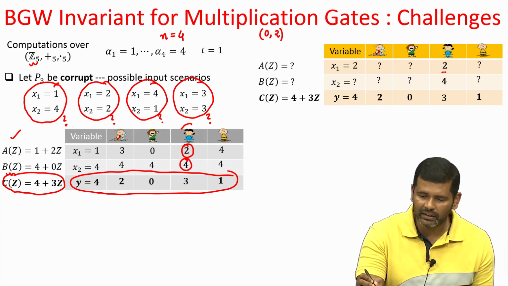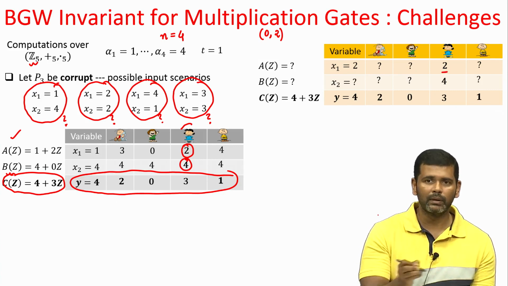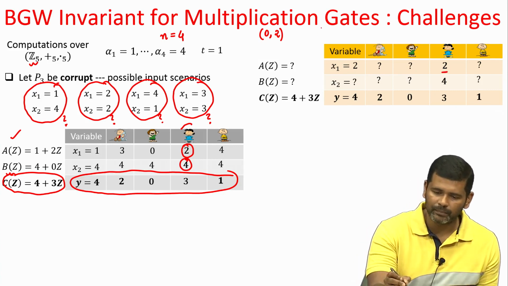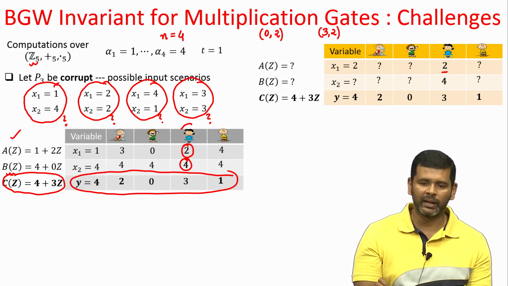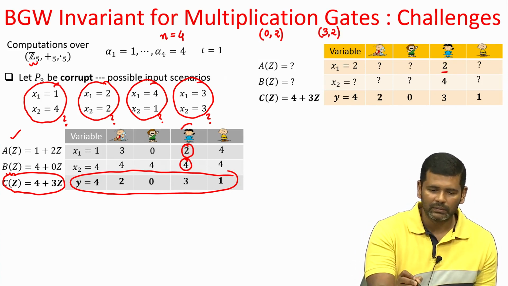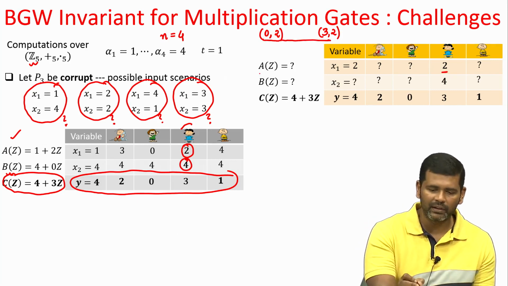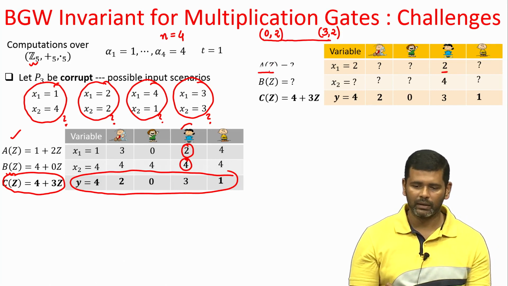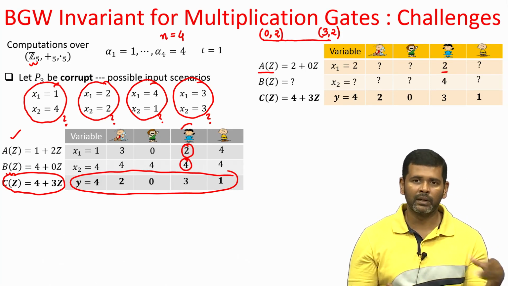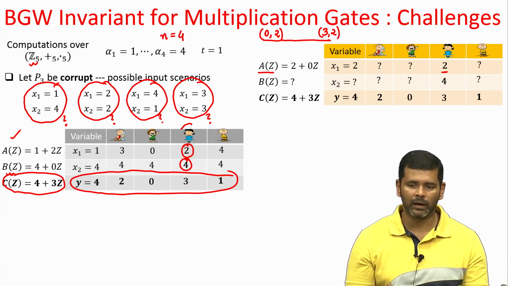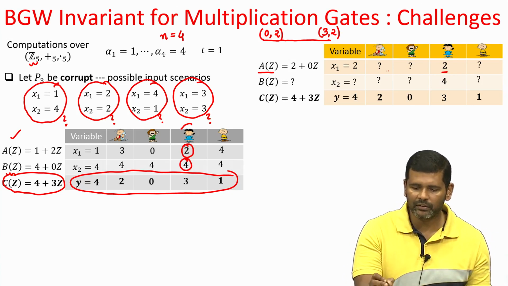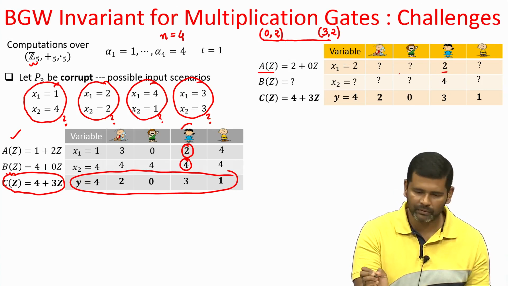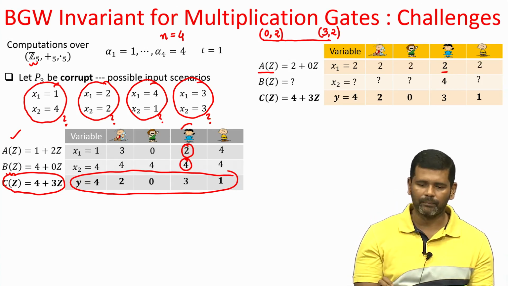And she has seen the share 2 during the protocol, which means 3, 2 also is a point on that unknown A polynomial. Once 2 points are fixed, that automatically fixes the A polynomial from the viewpoint of corrupt P3, and if this were the A polynomial, then the shares of P1, P2 and P4 would have taken these values.